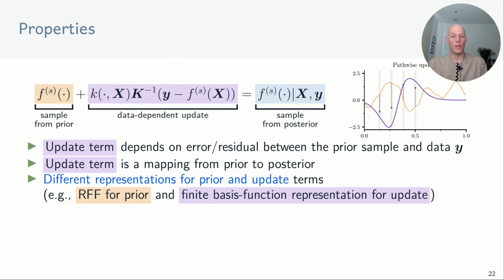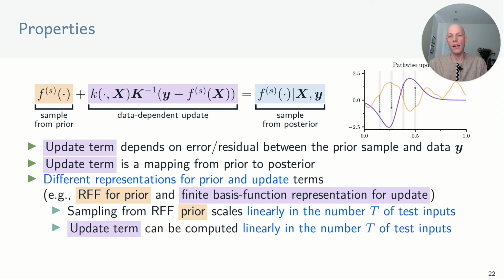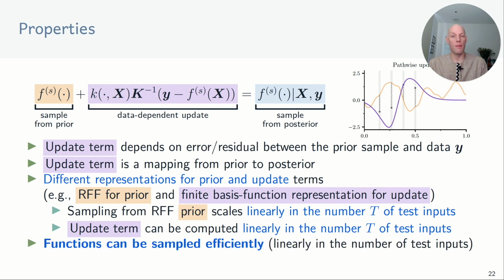Ideally, we can find approximations that can be evaluated efficiently so that we can get away from the cubic sampling complexity. For example, we could use random Fourier features to approximate the prior and a finite basis function representation for the update. If we do this, sampling from the RFF prior, which we can think of as a Bayesian linear regression model, scales linearly in the number of test points, and the update term can also be evaluated linearly in the number of test points. That means then overall that we can sample functions efficiently. That means sampling scales linearly in the number of test points.